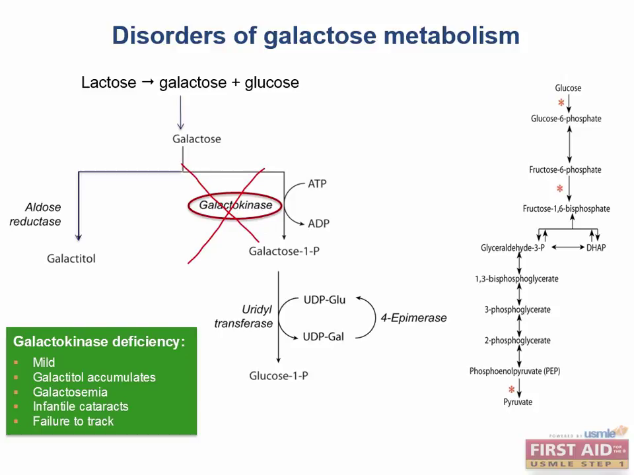Galactokinase deficiency is usually a mild condition, but galactitol does accumulate inside of cells, and can cause galactosemia, infantile cataracts, and failure to track objects or develop a social smile. Think of it this way. If an infant can't see a face, then it can't elicit the reflex of the social smile.